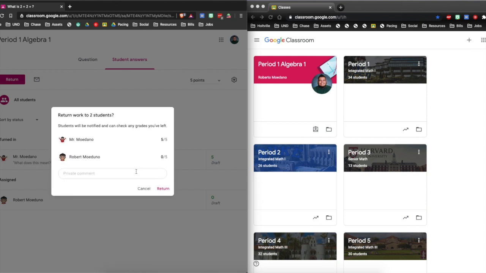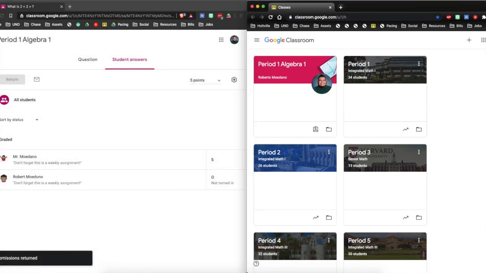When you return it, again, you can put a private comment. You could also say for everybody, don't forget, this is a weekly assignment. And instead of posting it to every single student, this is like a generic comment for everyone. And there it is. It's going to send their grades.